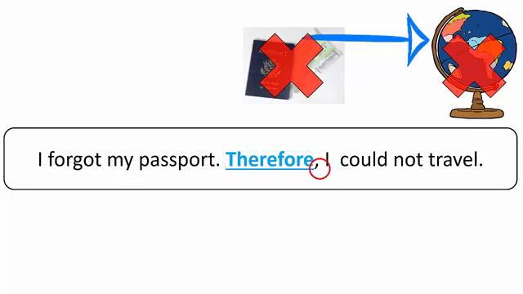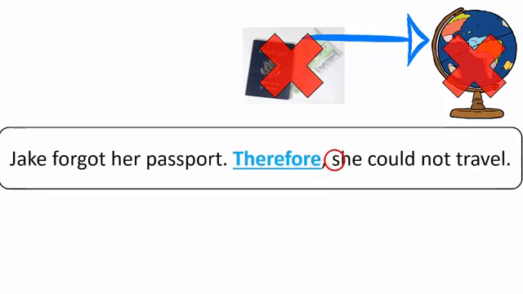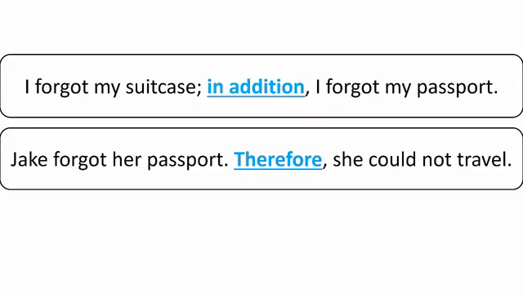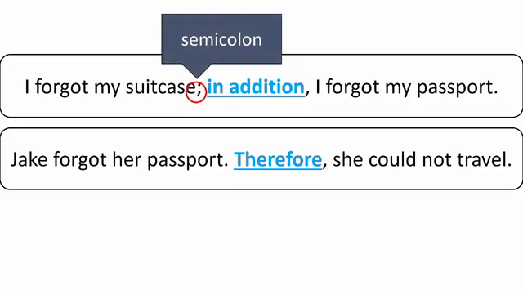If we change the subject to Jake and she, notice we do not use a capital letter after the comma. Notice the difference in punctuation in these sentences. In the first sentence, I forgot my suitcase, in addition, I forgot my passport, we have a semicolon instead of a period, which is followed by a lowercase letter.